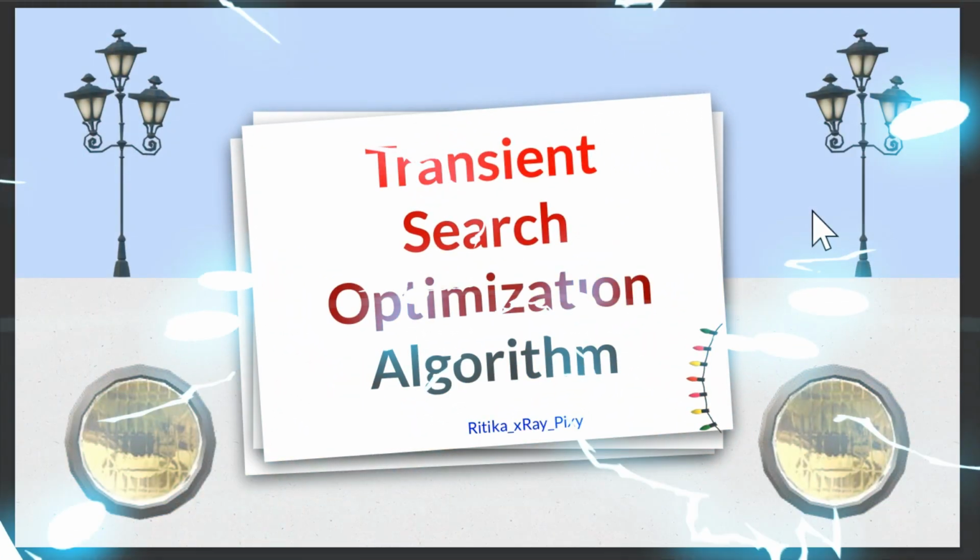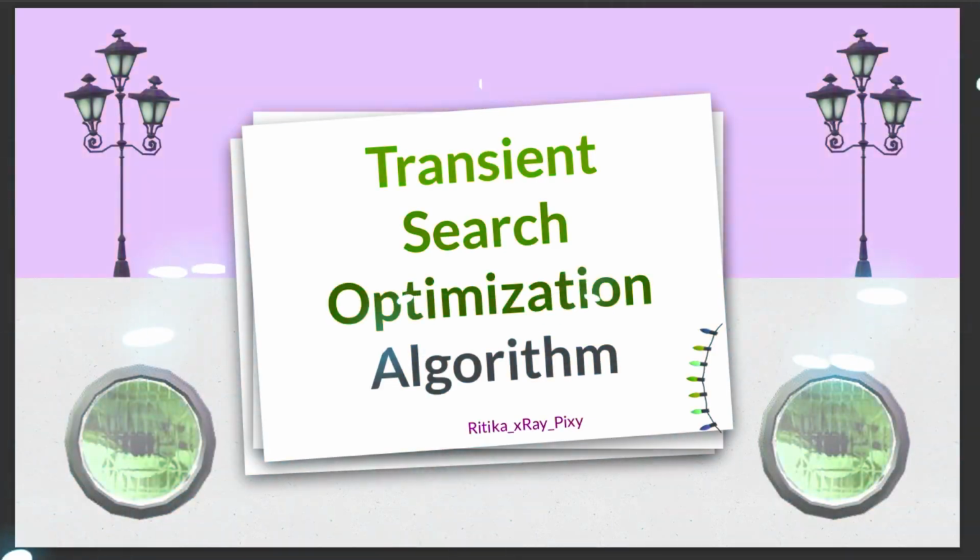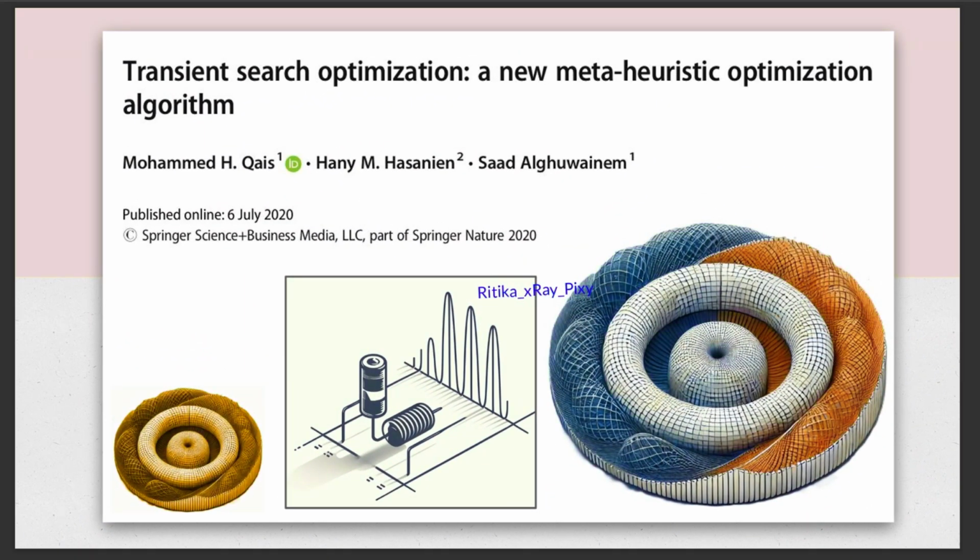Hello everyone. In this video we will learn about a new optimization algorithm, that is Transient Search Optimization Algorithm, that is the meta-heuristic optimization algorithm inspired by the transient behavior observed in physics systems. This algorithm was introduced in 2020, and it is basically inspired by how systems behave during temporary unstable phases before settling into stability. Here, these temporary unstable phases are transient.